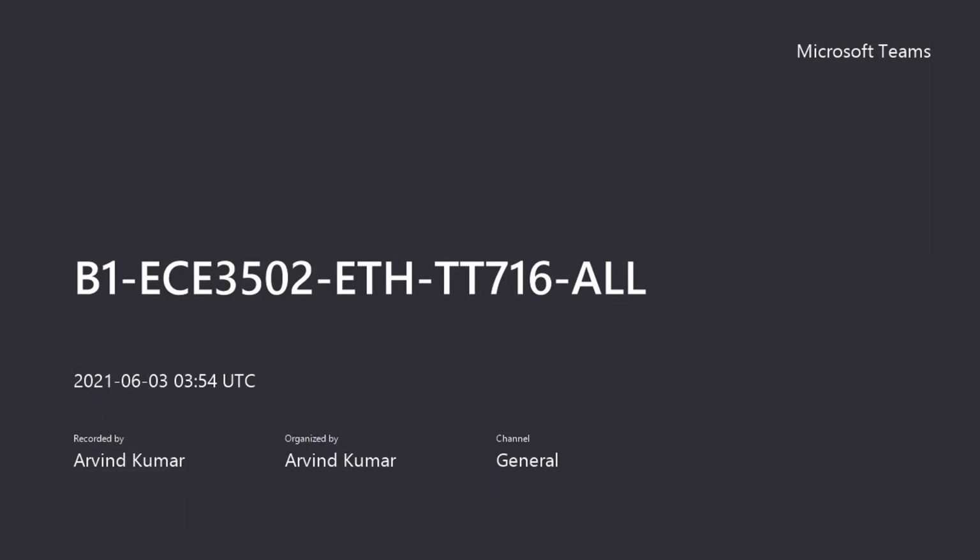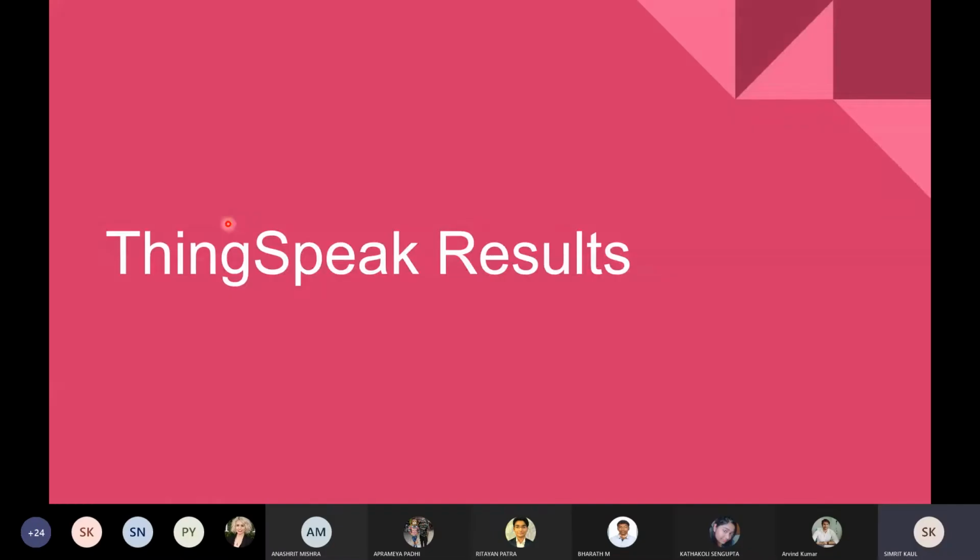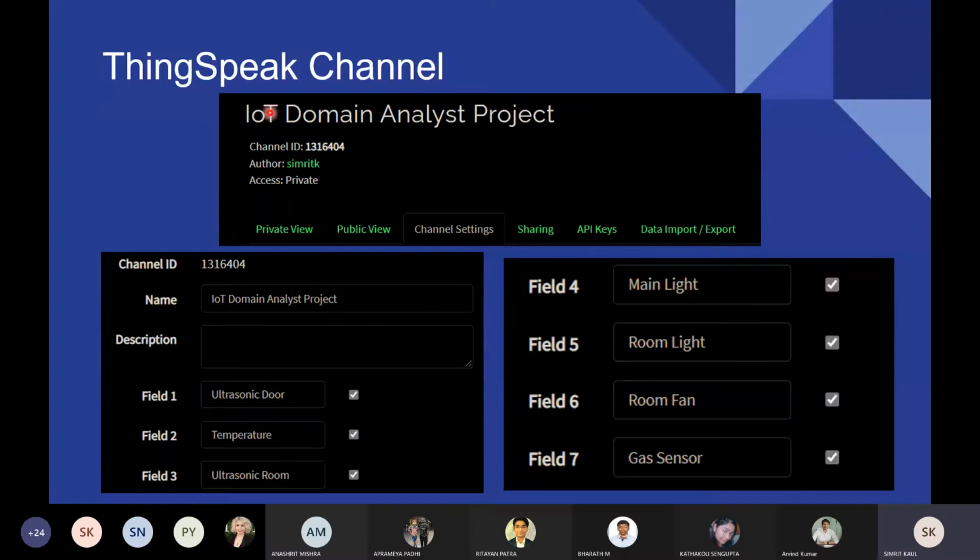After creating all the data from Tinkercad, we go to ThingSpeak, which is a channel where we created our IoT domain project channel. Initially, it was private, where we sent all the fields, which are all the data collected from Tinkercad. But to show this data on the website, we had to make it public so that we could access it using the API keys.